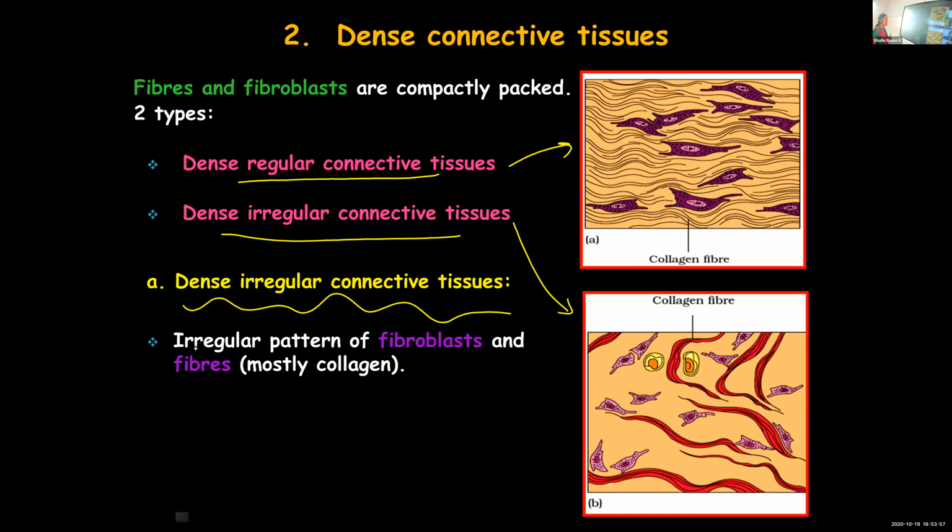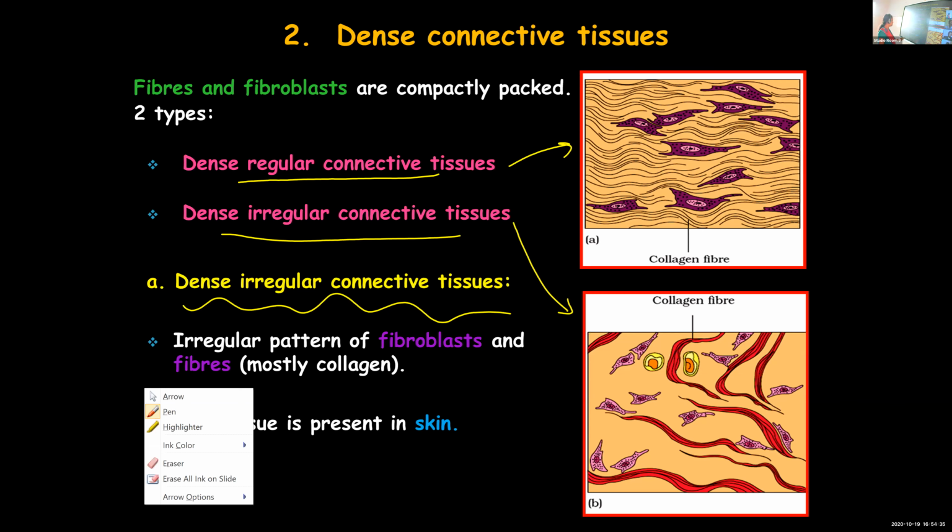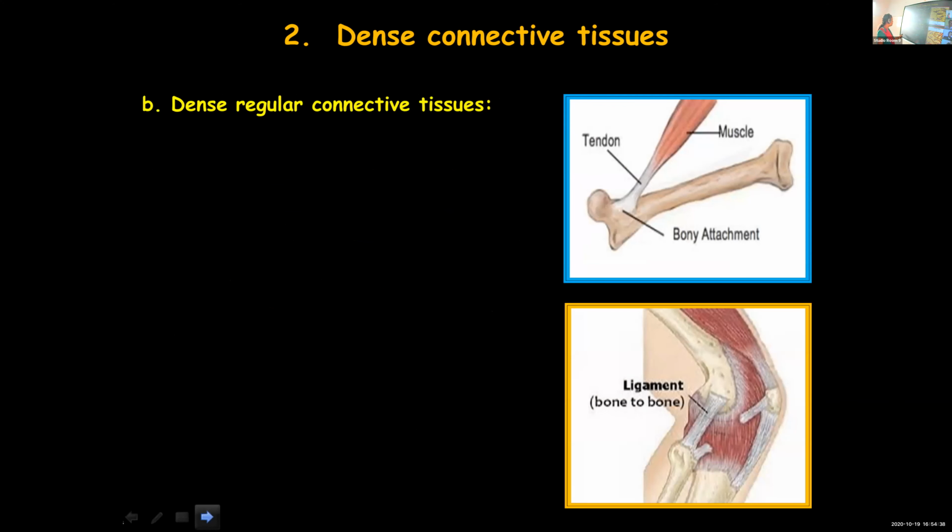Here you can find the cells and fibers, fibroblasts and fibers. Do you know what the different fibers are? Mainly collagen and even elastin fibers. These are irregularly arranged, not in a specific pattern, not in any row pattern. They are just irregularly arranged. This type of connective tissue you can find in the skin. In the skin, epithelial tissue is definitely present, and scattered in the skin, this connective tissue is also present. So dense irregular connective tissue is found in your skin too. Is it clear? Do you want me to repeat it?